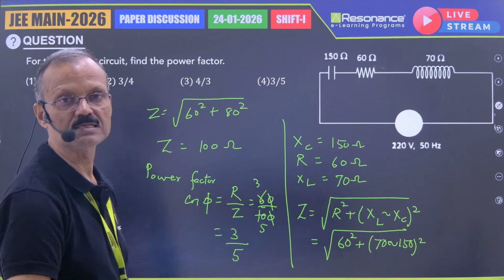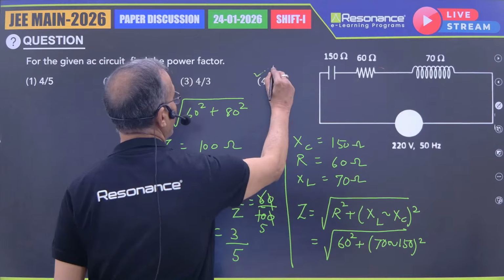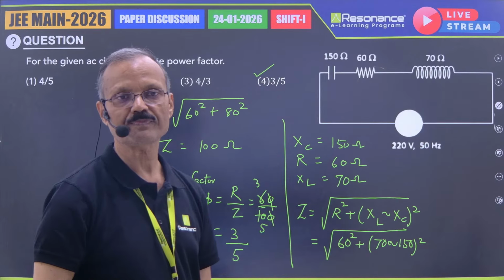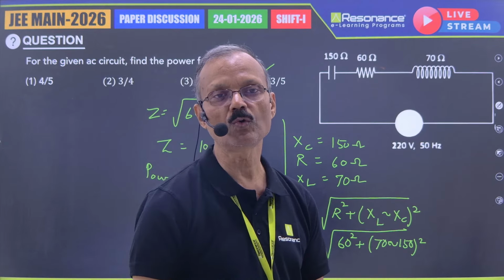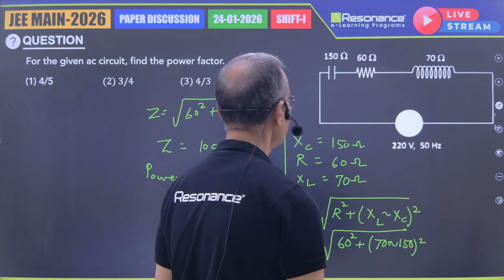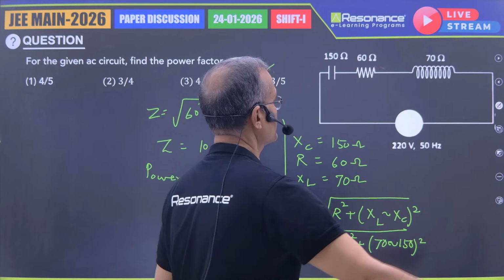The answer will be 3 by 5, number 4. Clear? Simple. If you know the basic formula, you are going to get the answer. It is from AC power factor.